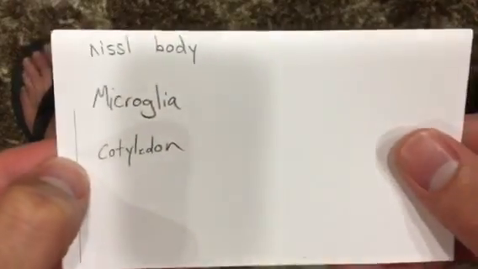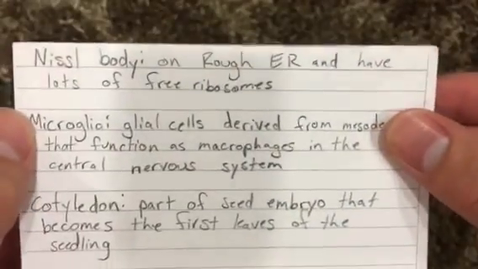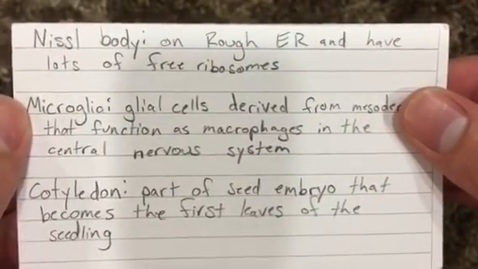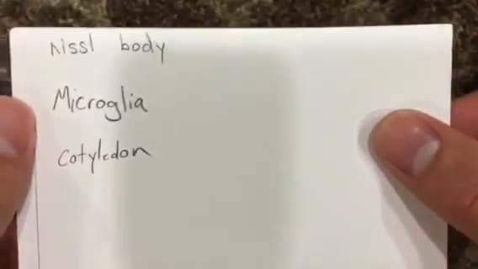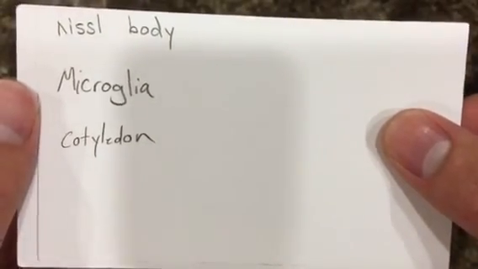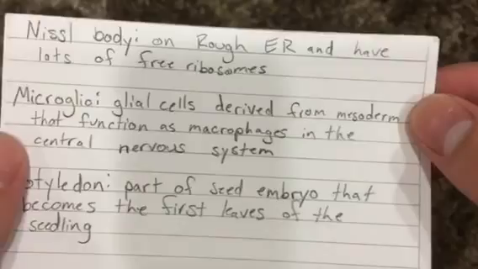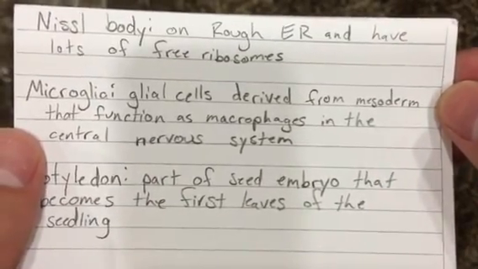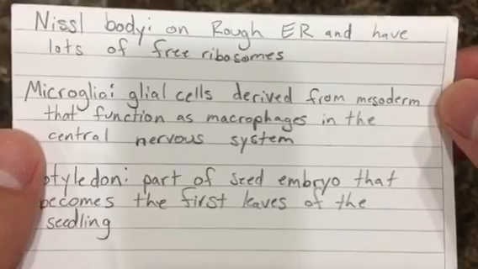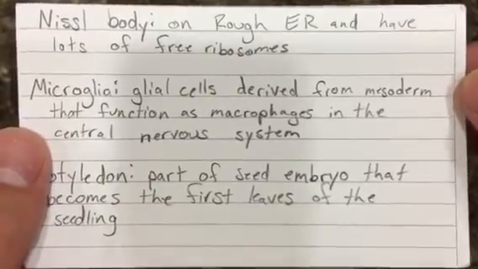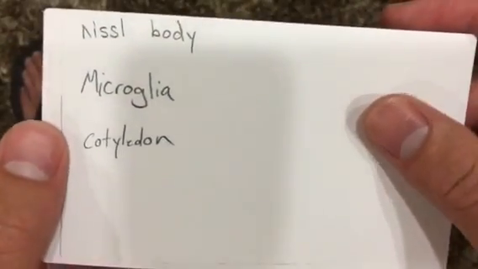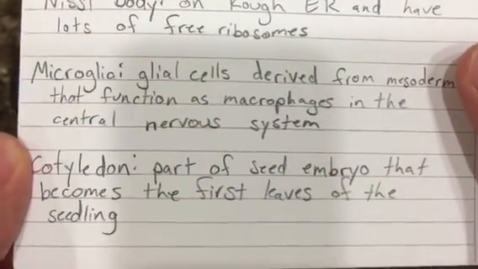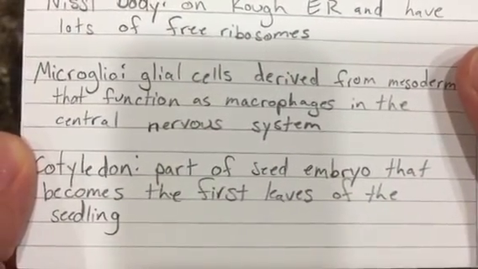Nissl body on rough ER and have lots of free ribosomes. Microglia, glial cells derived from mesoderm that function as macrophages in the central nervous system. Cotyledon, part of a seed embryo that becomes the first leaves of the seedling.